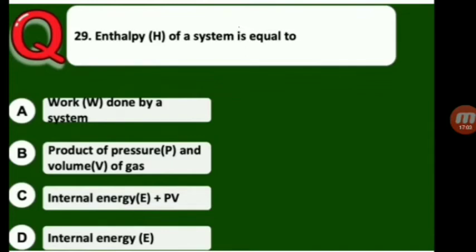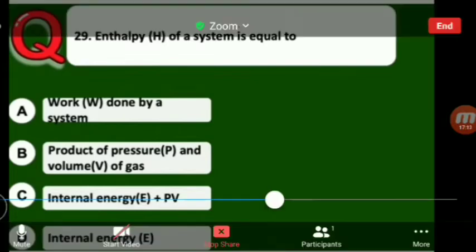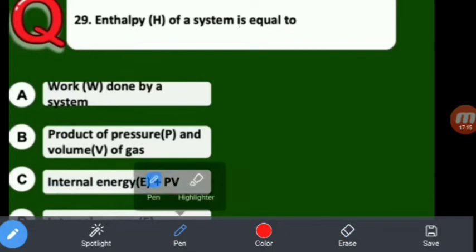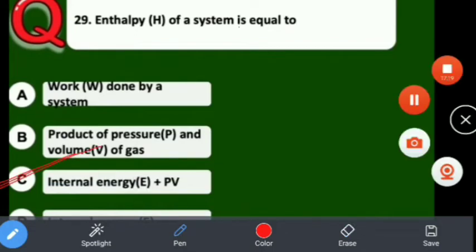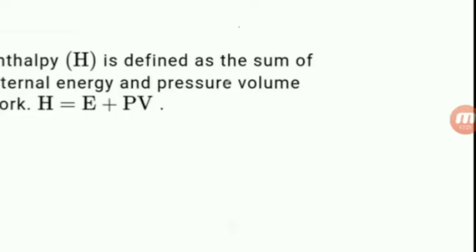E means internal energy plus PV, the product of pressure and volume. So the answer is C, internal energy E plus PV. This is correct. Enthalpy H is defined as the sum of internal energy and pressure-volume work. H is equal to E plus PV.